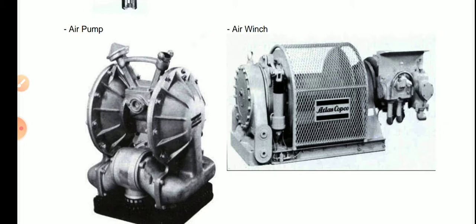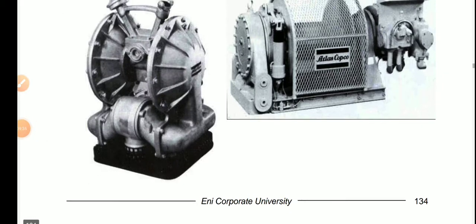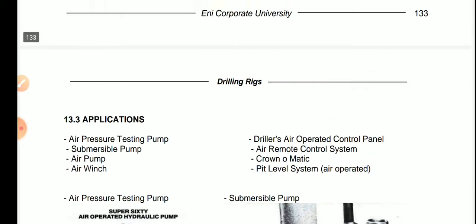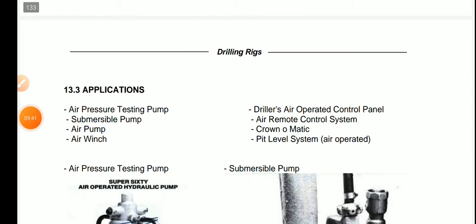But the important thing here is that air is a high pressure energy. The air winch is also used to lift a load, maybe 1 ton, 2 ton, 3 ton, 4 ton, 5 ton, depending upon the capacity of the line you are using. With the help of that line, you can hold and lift whatever quantity of load with these winches.